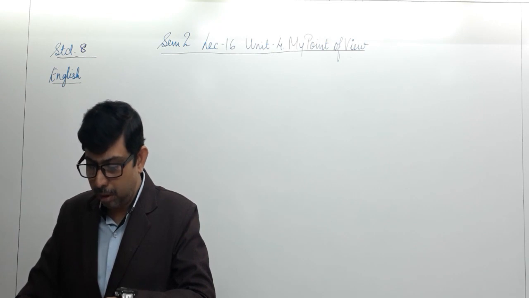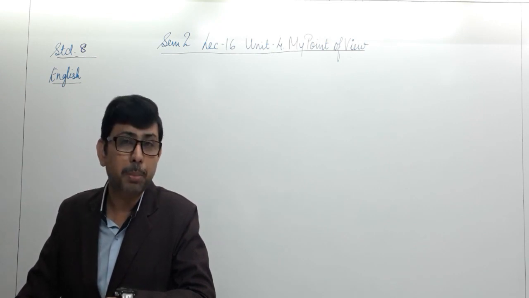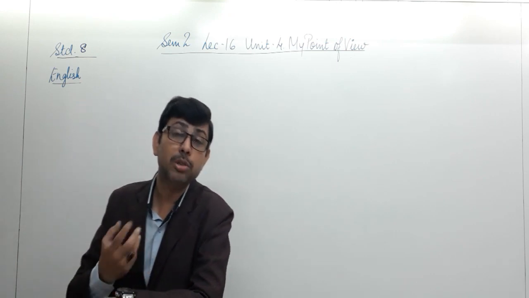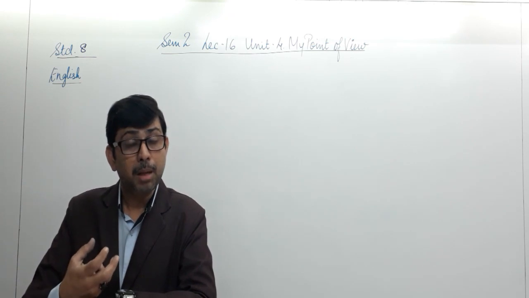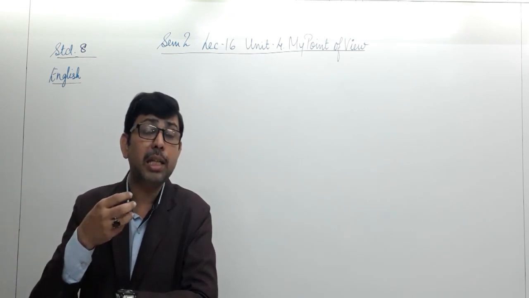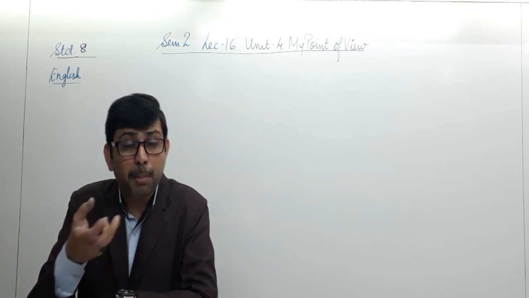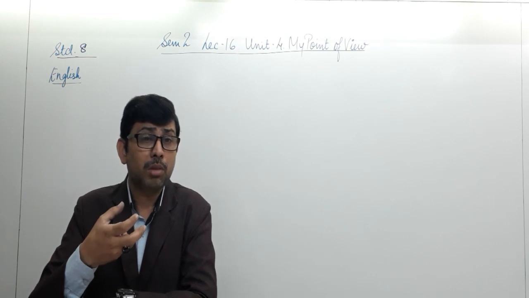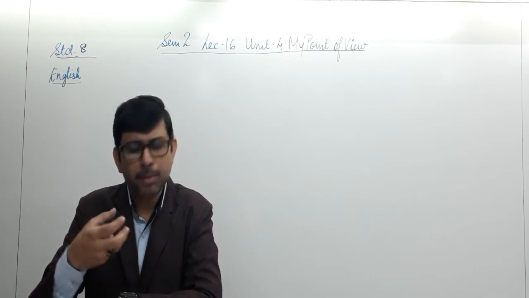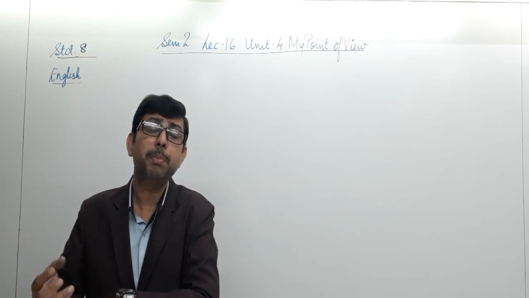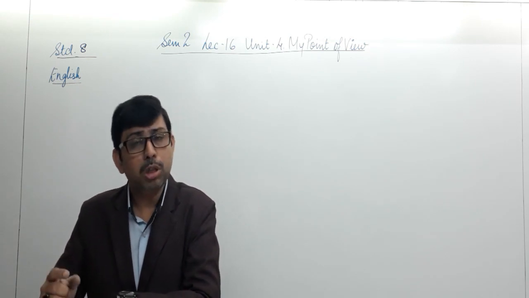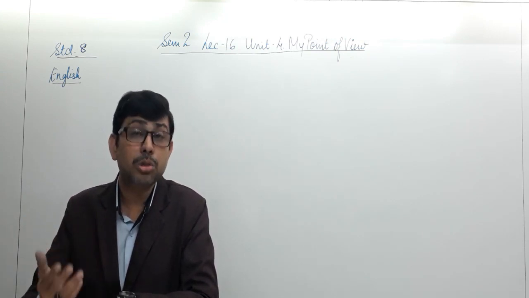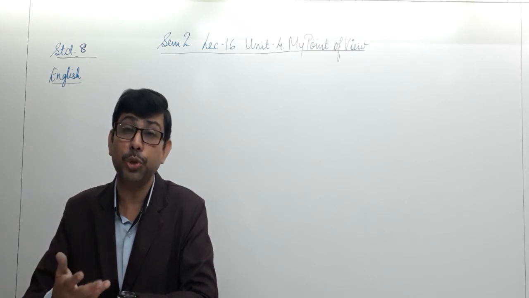Because sometimes people do not want their names published in the newspaper due to security reasons. They have the information, but they do not want to come into the limelight. Some are shy about it. Some say that if our name is published, we may have to face some kind of threat from people. So there could be multiple reasons why people do not want their names published. Therefore, newspapers use the word source or sources. Sometimes they even write from a reliable source, from an authentic source, because they are sure about it.